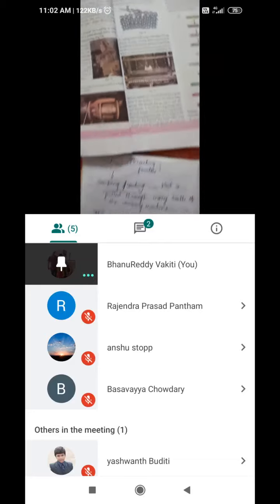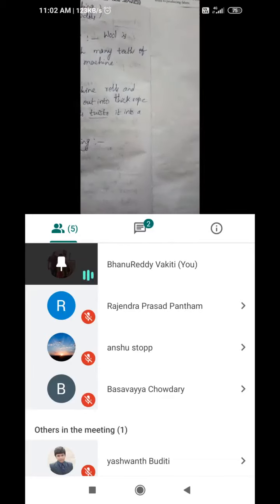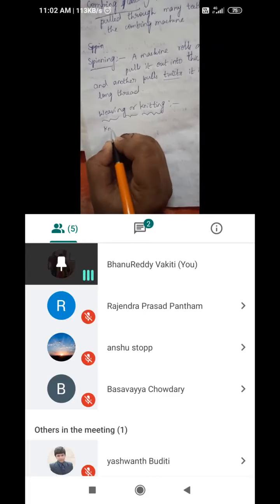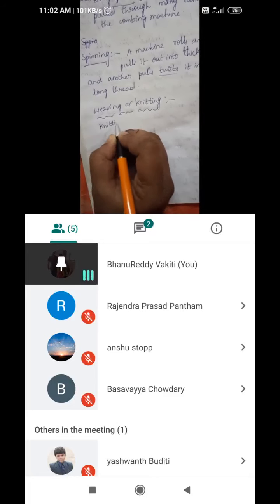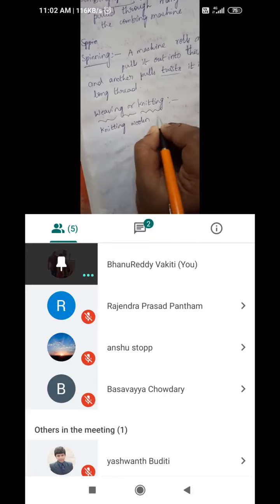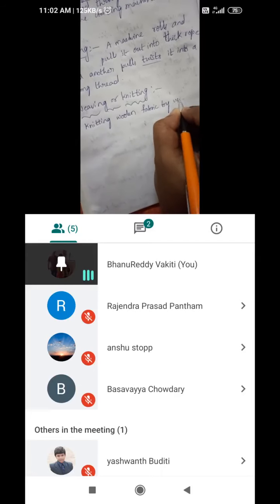Handloom centers are there in some states and cities. Knitting woolen fabric is done using needles.